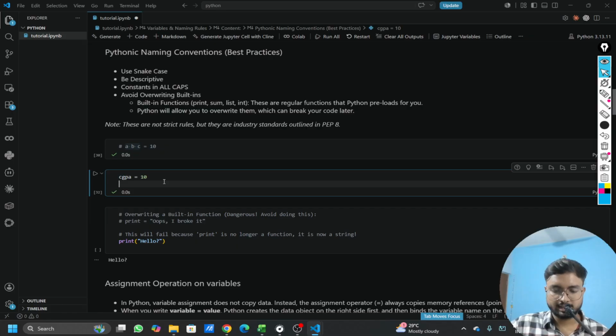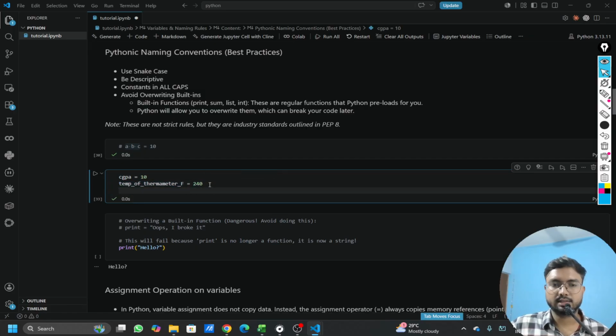Similarly, I can write temperature of thermometer equal to, and that too in Fahrenheit. Then I can write 240. So this clearly explains what the variable is representing. And then some values are constant, like the boiling point of water.